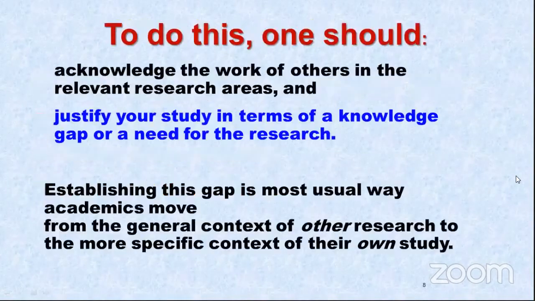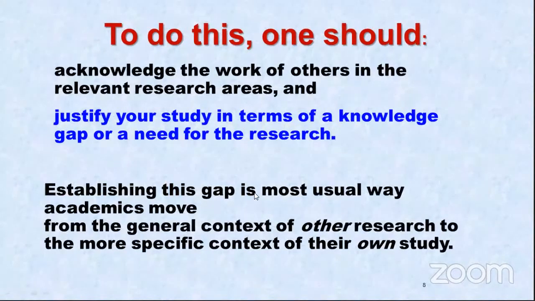To do this, one should acknowledge the work of others in relevant research areas. The acknowledgement is very important. Acknowledgement, citation, references, whatever work you are reading, all that should justify your study in terms of a knowledge gap or a need for the research.